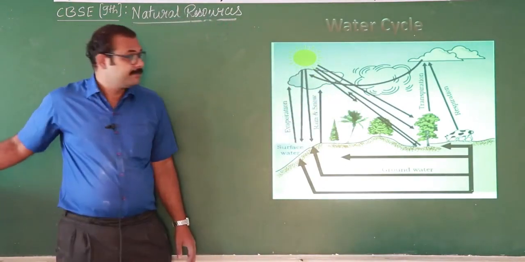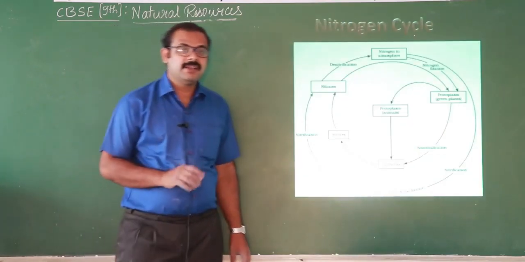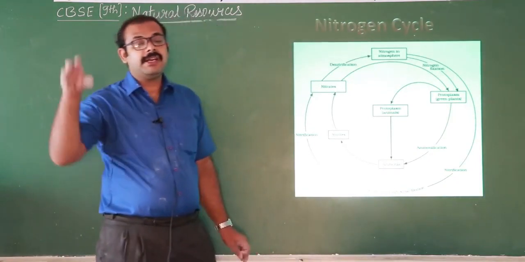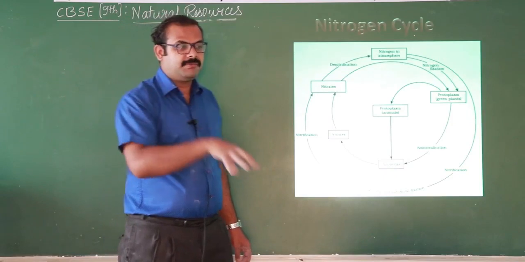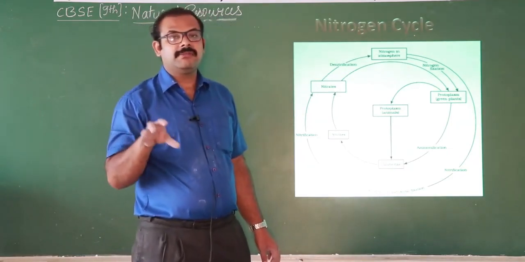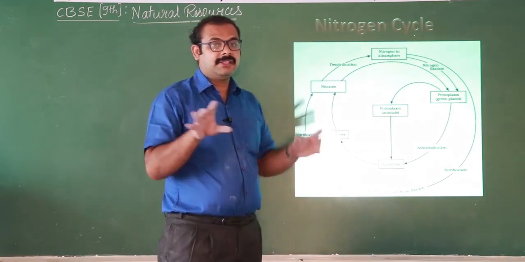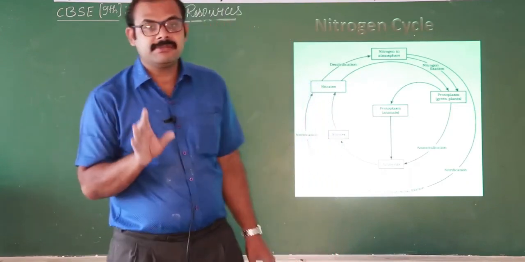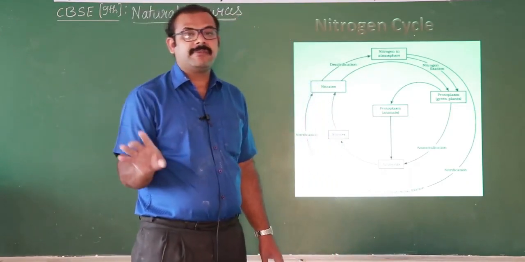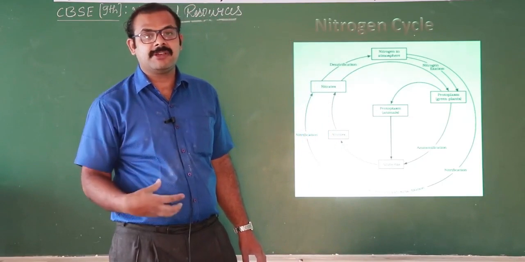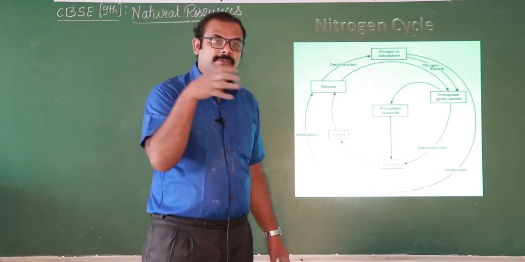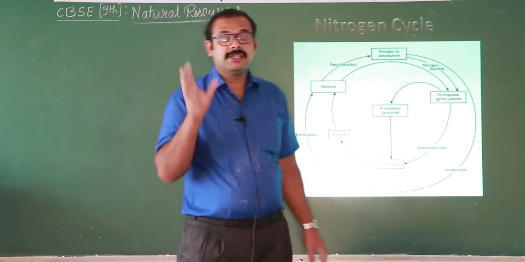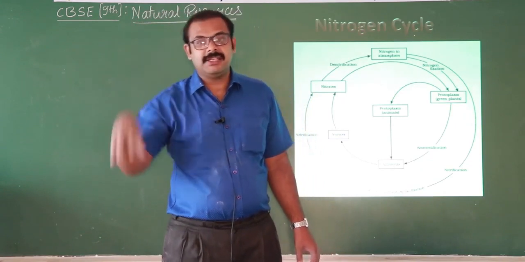Let's move on to the next one, the nitrogen cycle. The nitrogen cycle means how nitrogen from the atmosphere is incorporated into plants and animals, and how it goes back. This is what we have to discuss. We know that there is 78% nitrogen present in the atmosphere. Most plants cannot take nitrogen directly from the atmosphere because the mechanism is not present in them. So in those cases the nitrogen first has to be fixed into the soil.